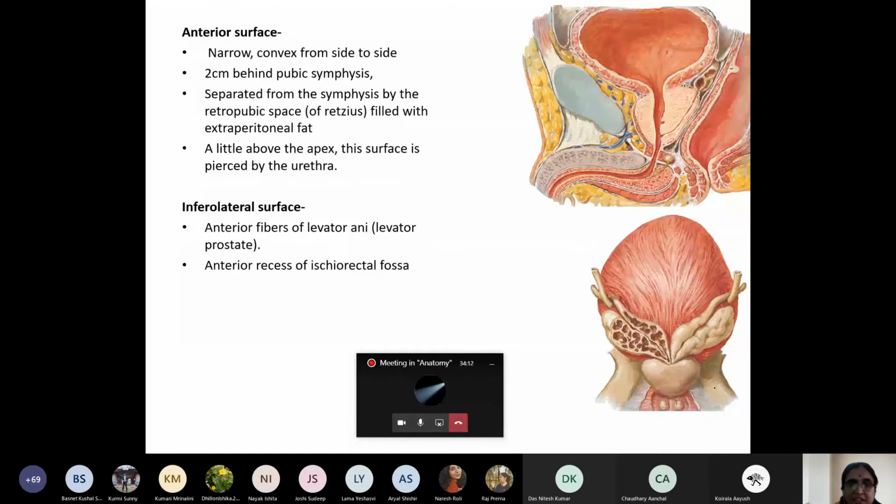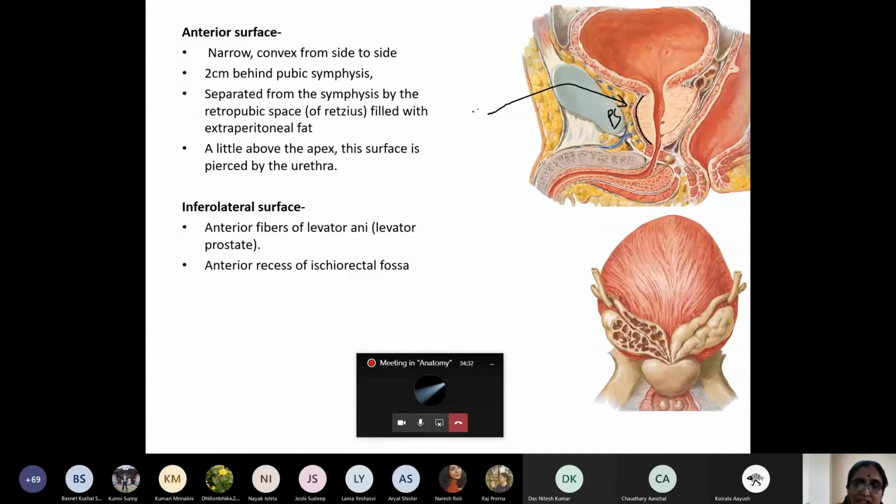Now comes the anterior surface. Which surface is this? This is the anterior surface. The anterior surface is narrow and convex. It lies 2 centimeters behind the pubic symphysis, my dear student, and it is separated from the pubic symphysis by this space. What is this space known as?